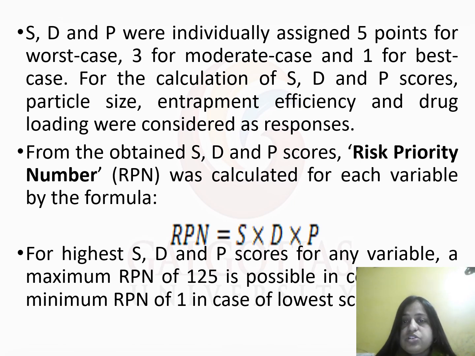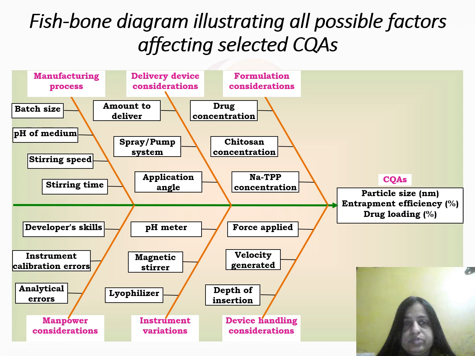For the calculation of S, D, and P scores, particle size, entrapment efficiency, and drug loading were considered as responses in this example which we have taken. From the obtained S, D, and P scores, the risk priority number was calculated for each individual. The formula is RPN = S × D × P. For the highest S, D, and P scores for any variable, a maximum RPN of 125 is possible, and the minimum RPN is 1 in case of lower scores.